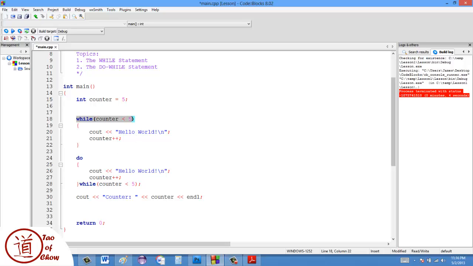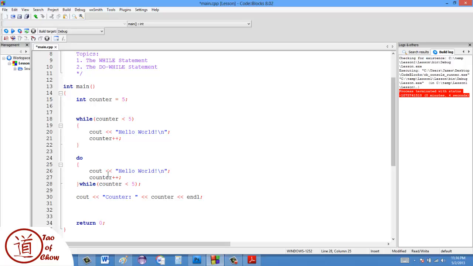A while loop checks the condition at the beginning of the loop, and then if the condition is met, it continues looping. Okay? A do while does not check the condition at the beginning. It just runs the body, and then checks the condition at the end. Alright? So that's the main difference.